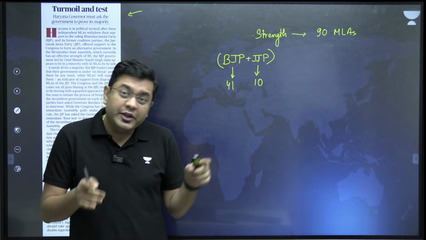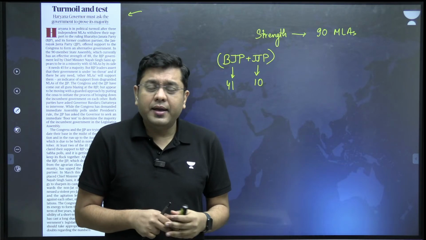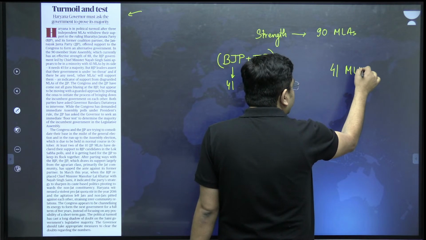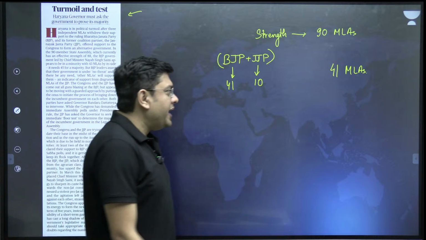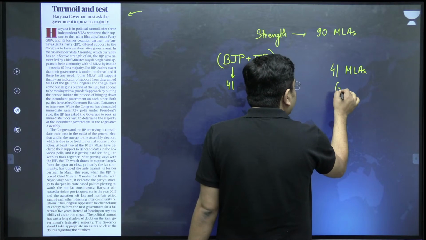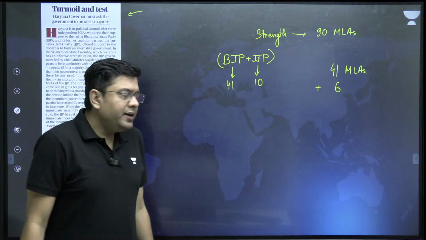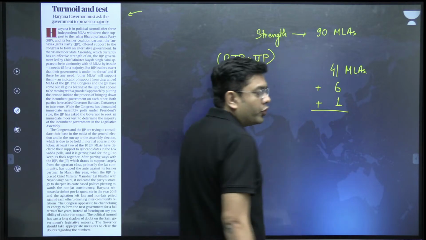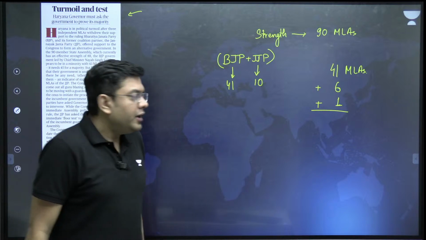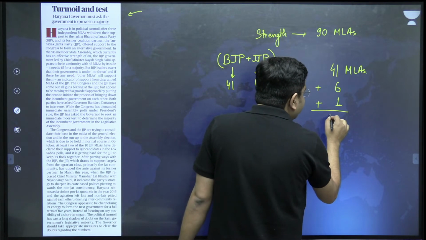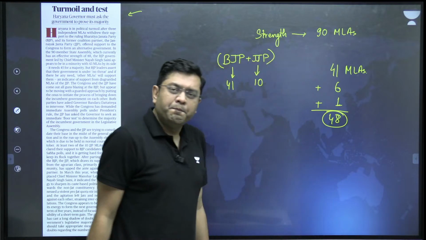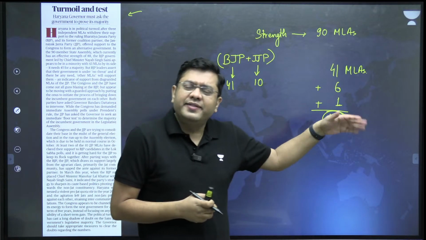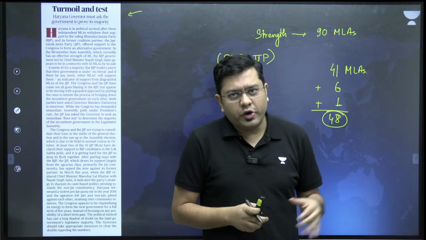At that point of time, BJP had 41 MLAs, 6 independents provided support to the government, and 1 MLA from HLP, Haryana Lok Hit Party, also extended his support. So in total, you basically had 48, again past the majority mark. So the no confidence motion could not be successful, and the government could prove its majority.